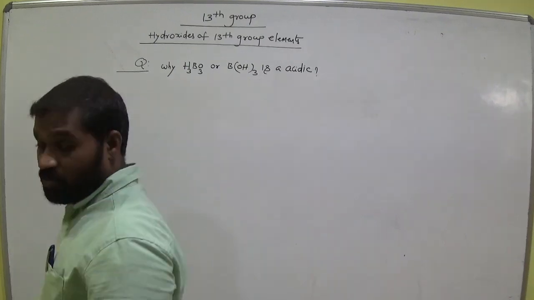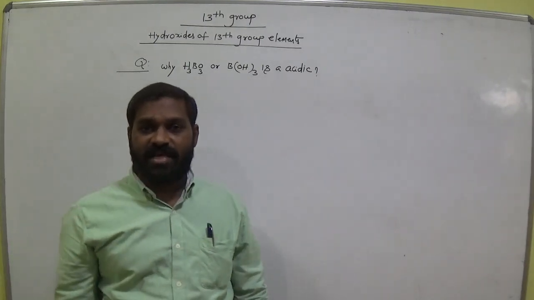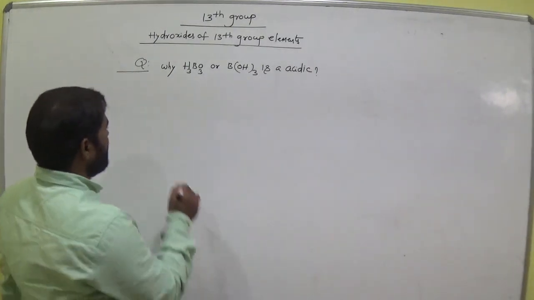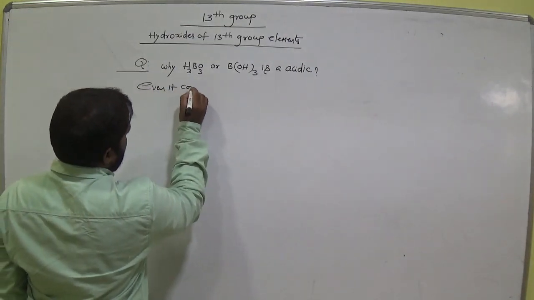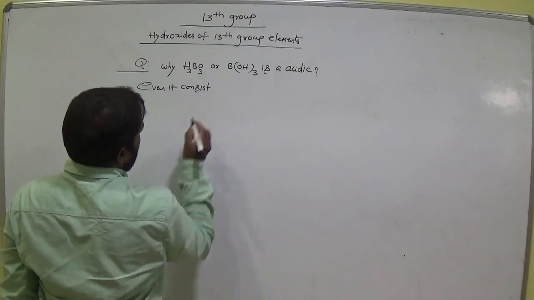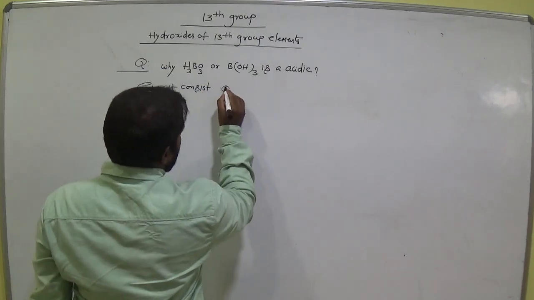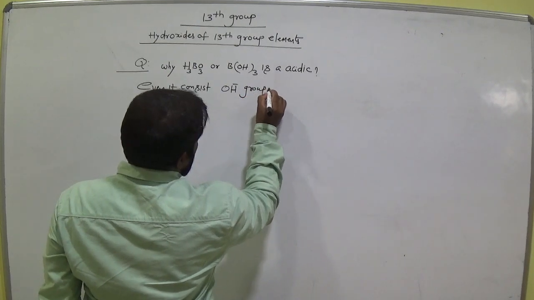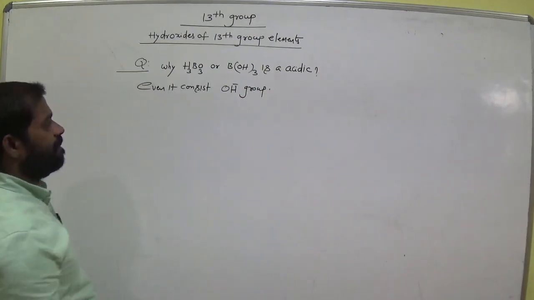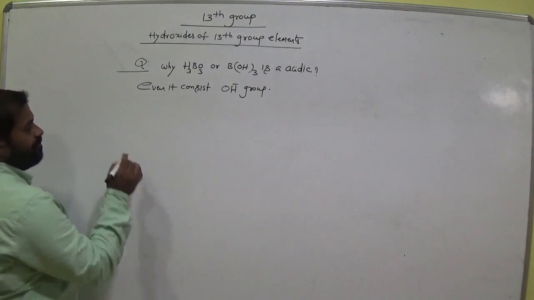Why H3BO3 boric acid is acidic in nature, even it consists OH minus group. Okay, so let's see.